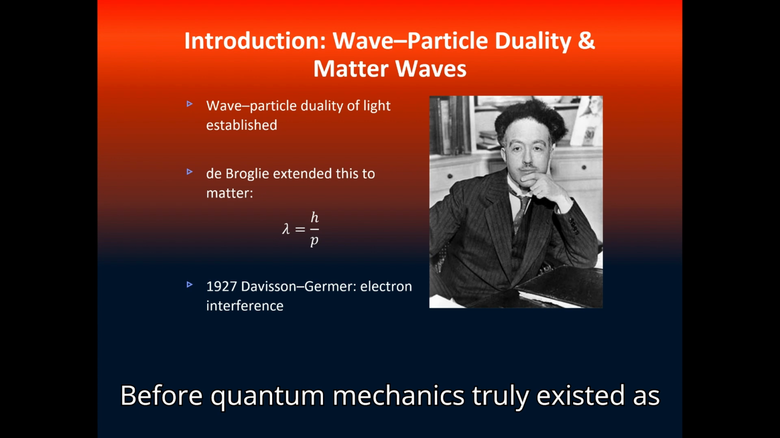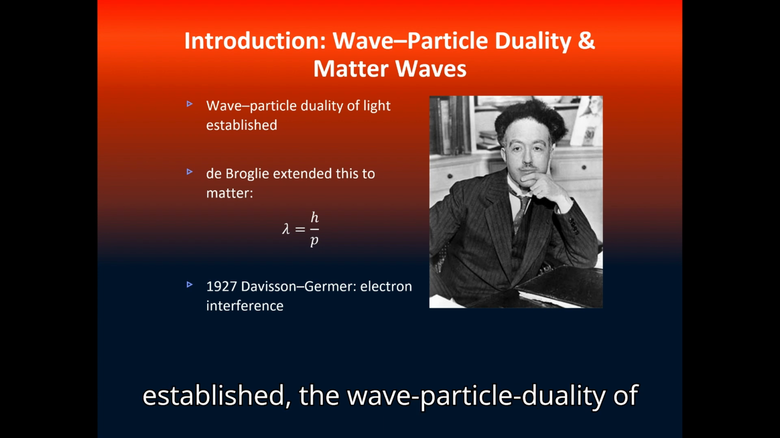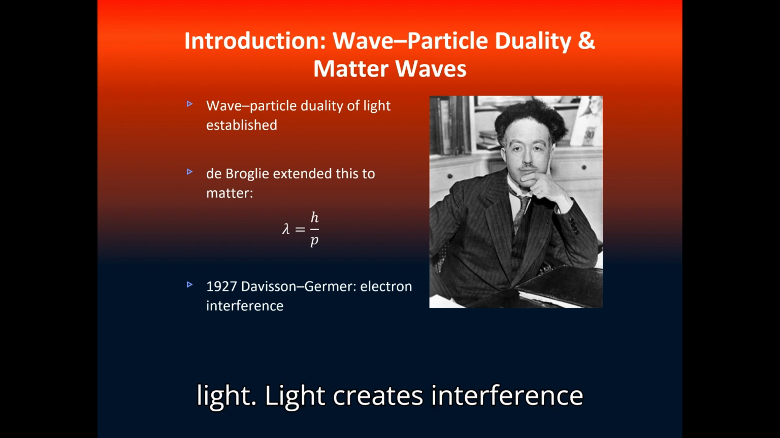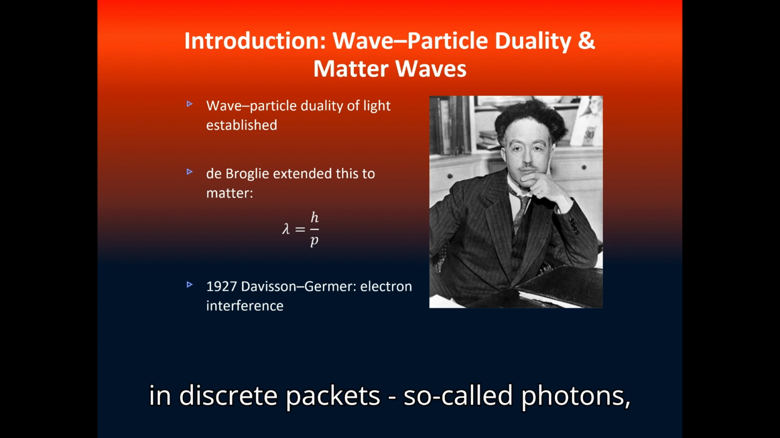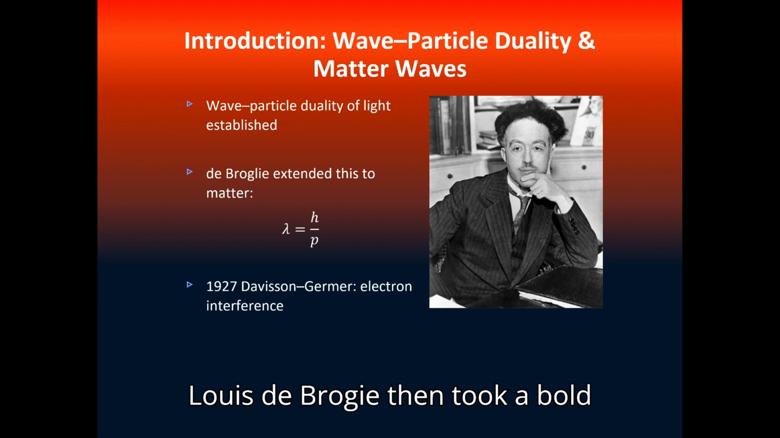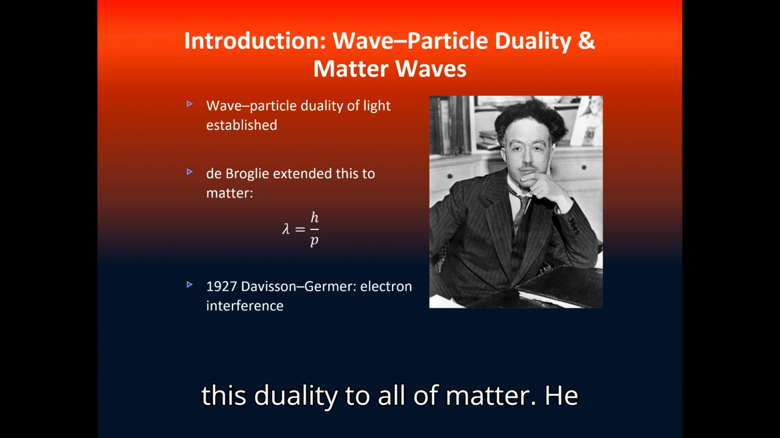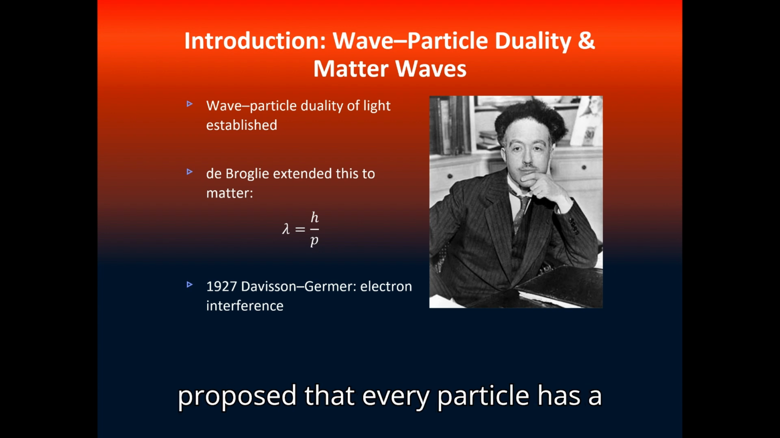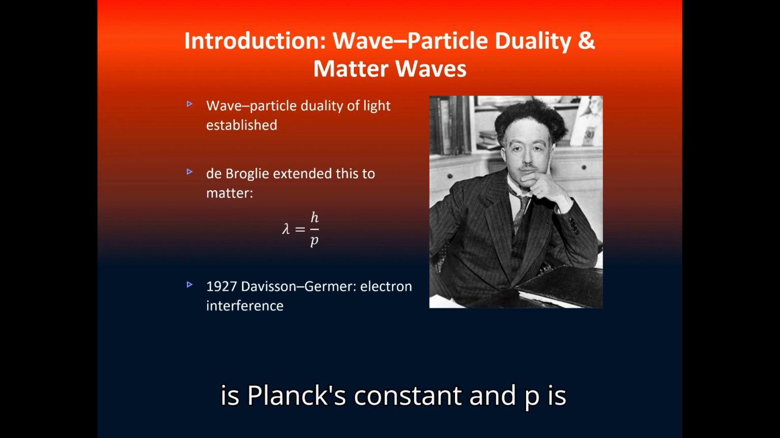Before quantum mechanics truly existed as a theory, one thing was already well established: the wave-particle duality of light. Light creates interference patterns like a wave, yet it arrives in discrete packets, so-called photons. Louis de Broglie then took a bold step in his PhD thesis. He extended this duality to all matter. He proposed that every particle has a wavelength: lambda equals h divided by p, where h is Planck's constant and p is the momentum.